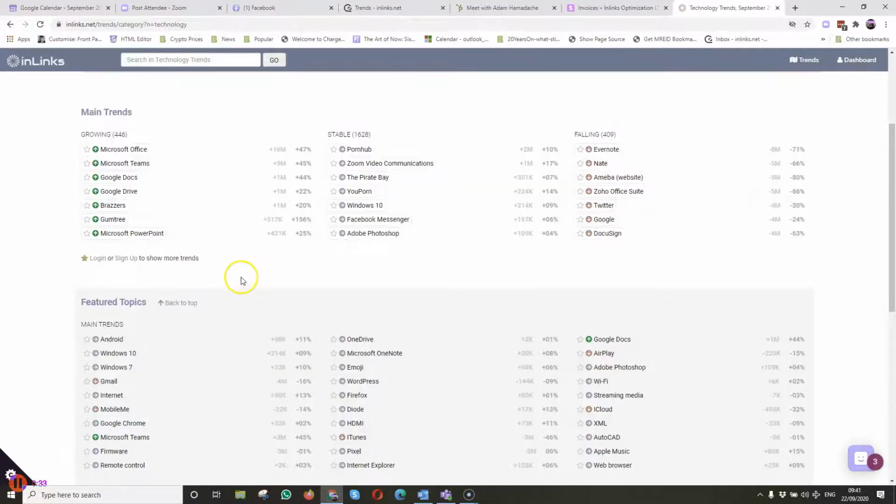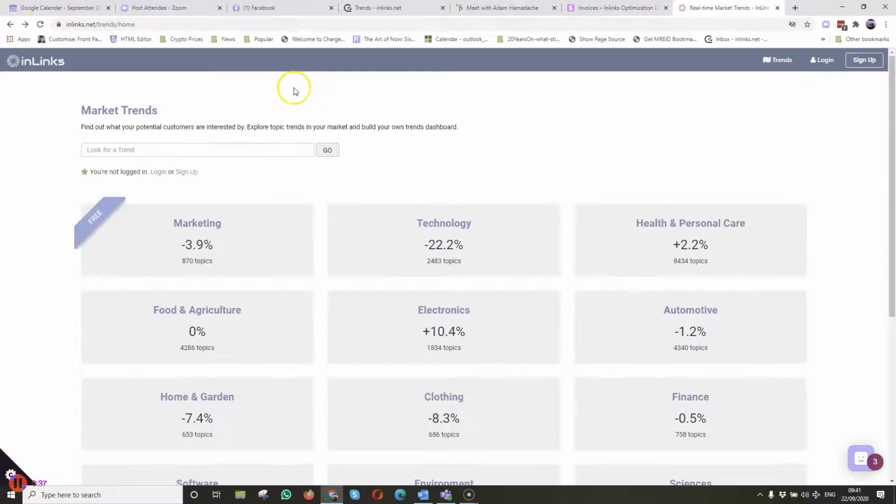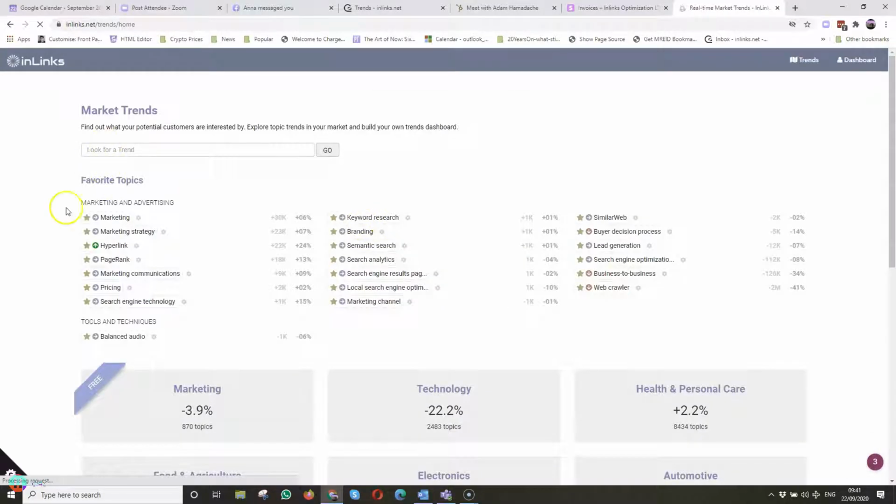So I'm not even logged in here, and I'm getting some numbers. But let's show you what happens when you sign up for or log into a paid account, and do a little bit of analysing from there. Okay, so I'm logged in now, and the first thing that's different here is that if you've been tracking things in a dashboard, you start to create a bunch of ideas.